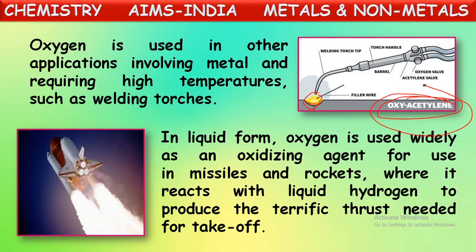There, the fuels kept in those rockets and missiles will be burnt in the presence of oxygen kept in them in the form of liquid oxygen. So this liquid oxygen, we told, for the burning of fuels, for any fuel for burning, oxygen gas is a must. So in the presence of this liquid oxygen, those fuels will be burned and produce abnormal heat energy, which is in the form of thrust. Terrific thrust will be produced there, so that the missile or rocket will take off immediately with high speed. Okay, that is called liquid oxygen gas is used in the rockets and missiles for burning of fuels.